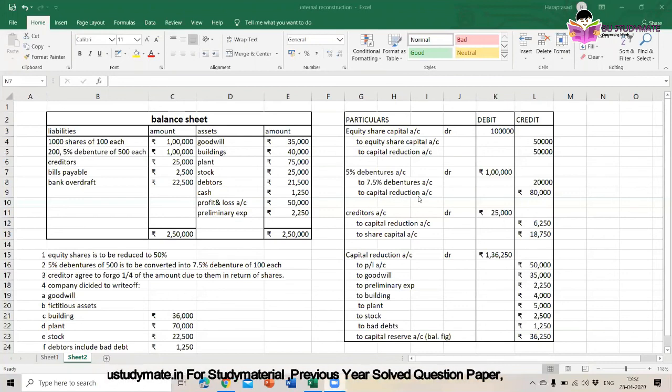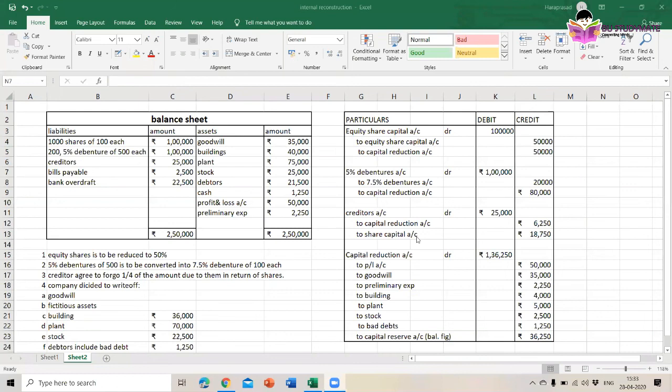To start to write off these items, we have to have some capital. That capital we have got by reducing all these things. So we got 50,000, 80,000, and 18,750. If we total it, we will get 1,36,250. From that 1,36,250, we are writing off these items. And this 36,250 rupees, how we got it is after writing off whatever they have said in the adjustment, we have written off all these things. After written off, we are left with 36,250. This amount will go to capital reserve account.